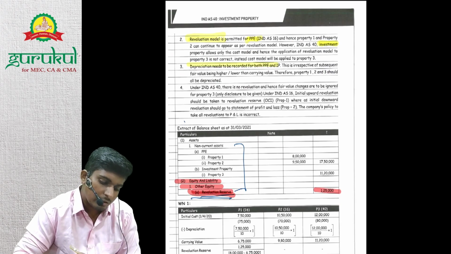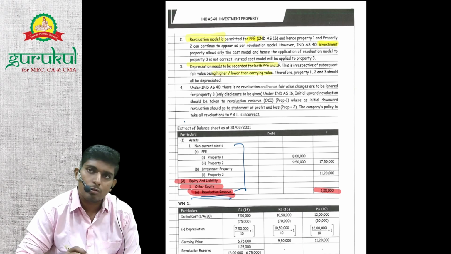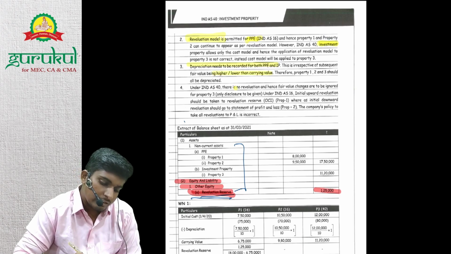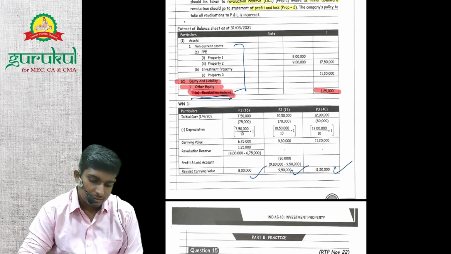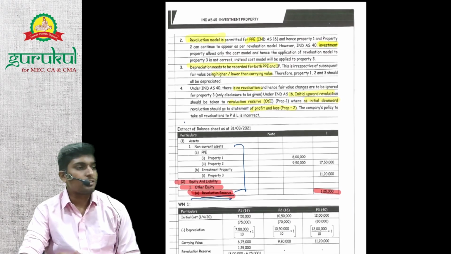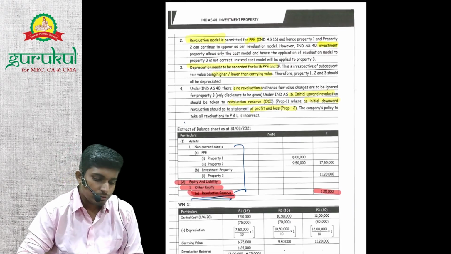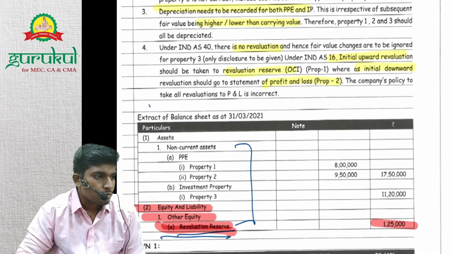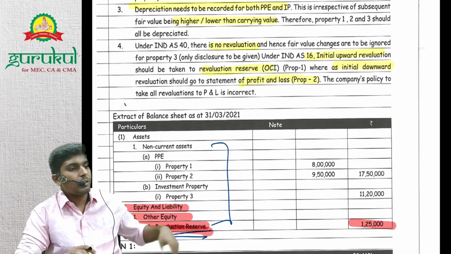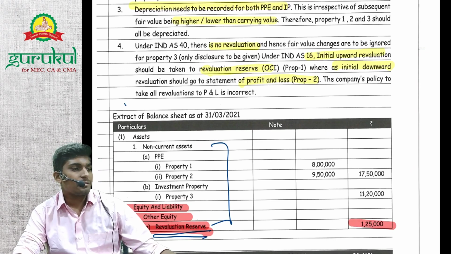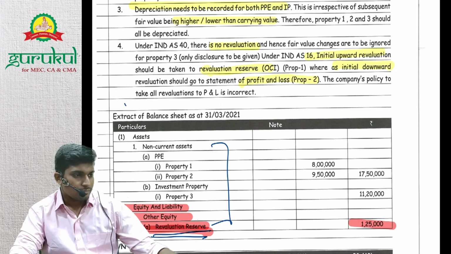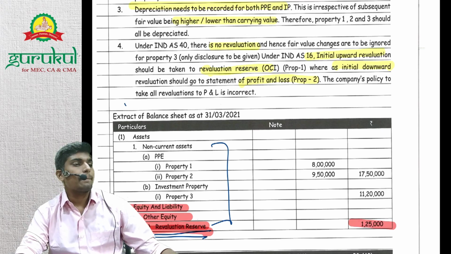Whether or not your carrying value is higher or lower. And in this order, there is no revaluation, right? Initial upward revaluation will be taken to OCI and initial downward will go to P&L, right? Done. So we're done with this chapter. Any doubts? No? So let's stop for a 10-minute well-deserved break. Then we will continue with the next chapter, Ind AS 36, right? So let's stop for a break.